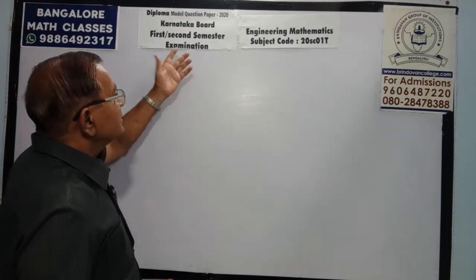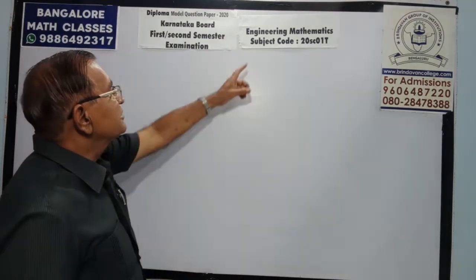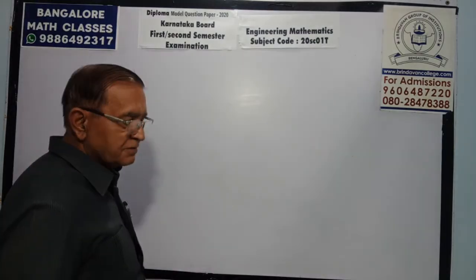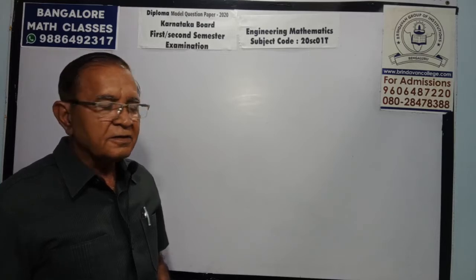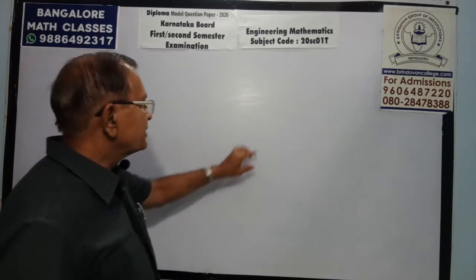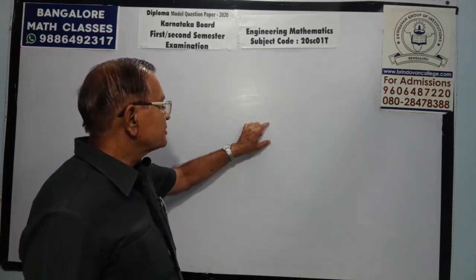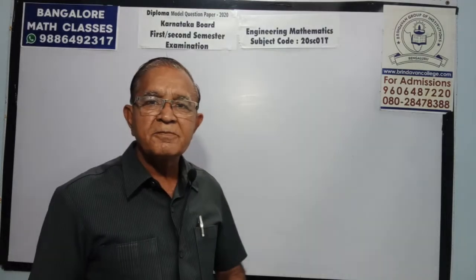It's for first, second, now it's only for one math. And see carefully, the paper code I have also given there. Though the choice is there, you will get a paper of 200 marks. You are supposed to write 100 marks, but I will solve the full paper.